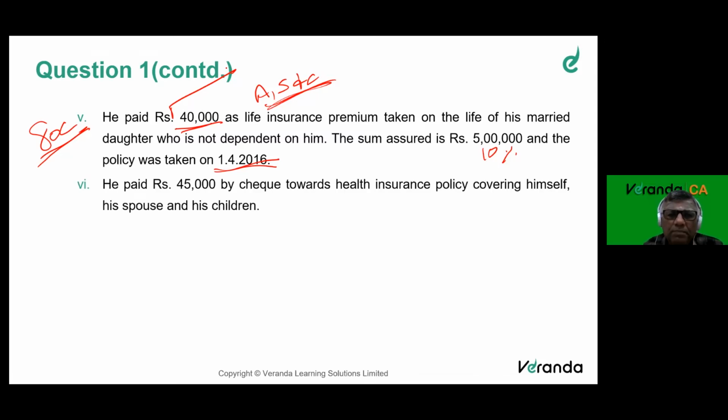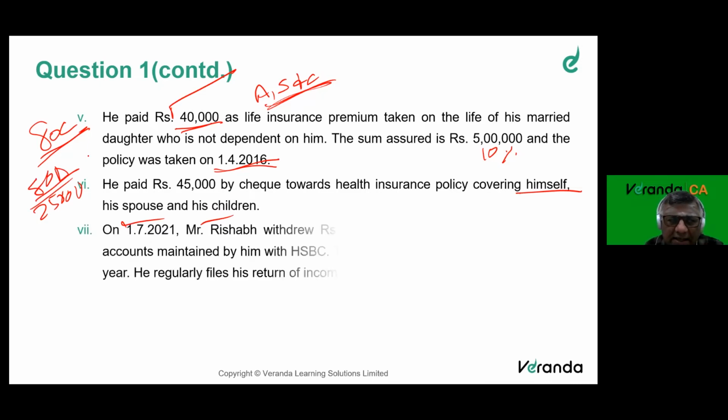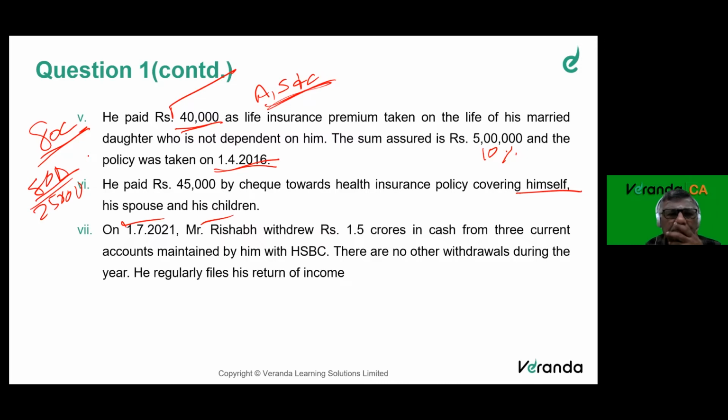He paid 45,000 by cheque towards the health insurance policy of himself, spouse, and children. 25,000 is allowed under 80D. If any of them is a senior citizen, it is different. Otherwise, 80D is 25,000.